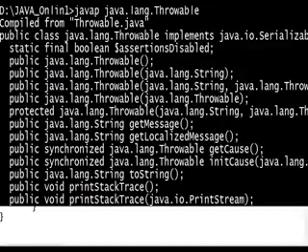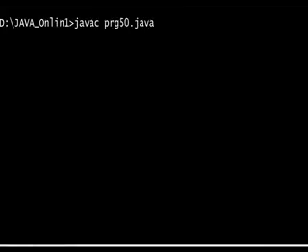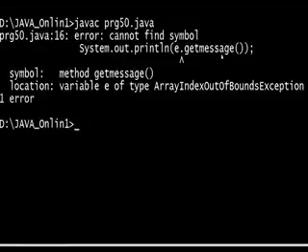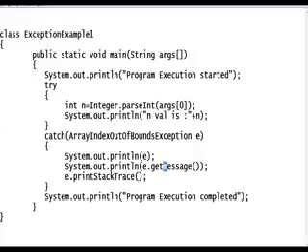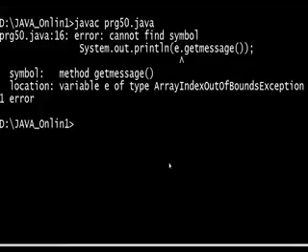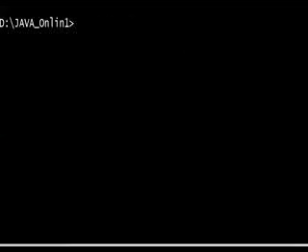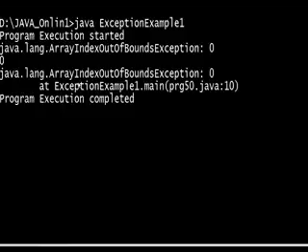Now javac PRG50.java, e.getMessage, M capital here. Compile, then run the class name, ExceptionExample1. We need to pass 10.